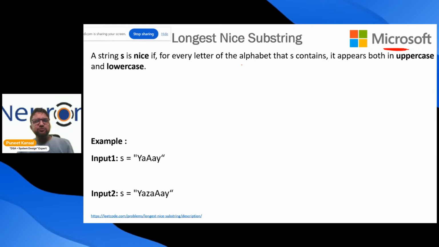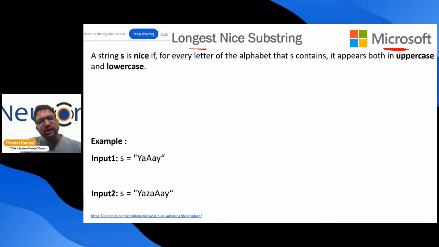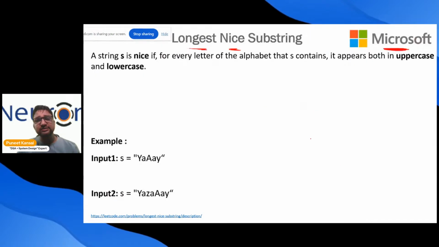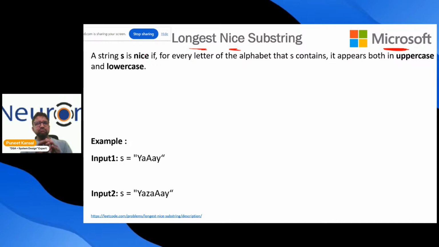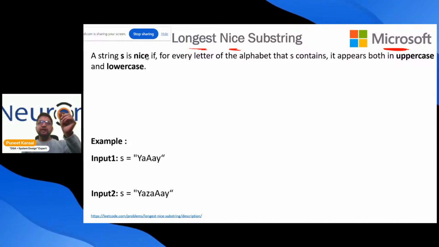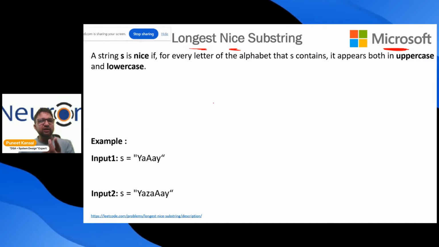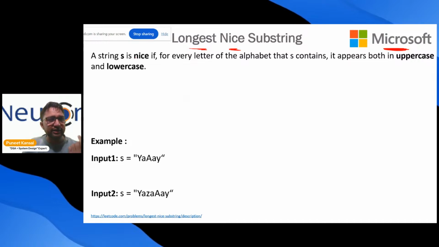Let's see what this problem is saying. The problem name is longest nice substring. So we need to find out, there is a big string given to us. We need to find a substring which is very nice. So let's see what they mean by nice. They are calling that substring nice. We need to find the longest nice string. So let's see what that nice string is.